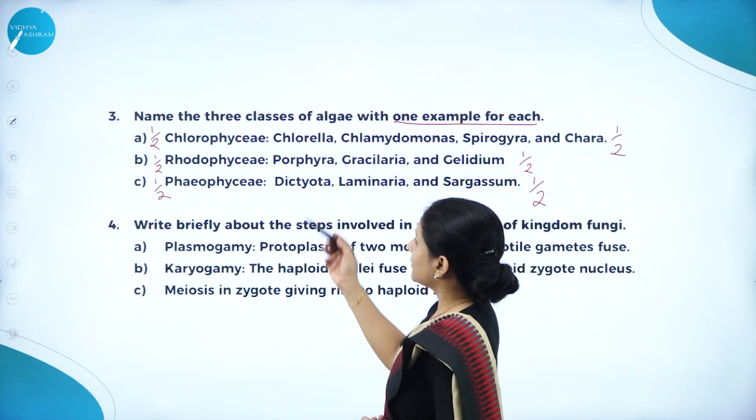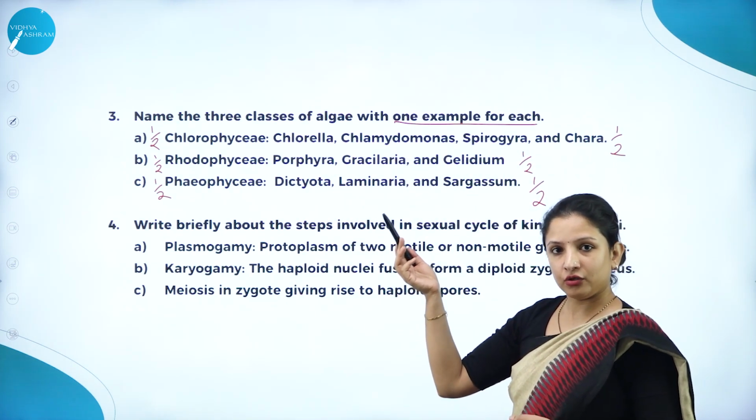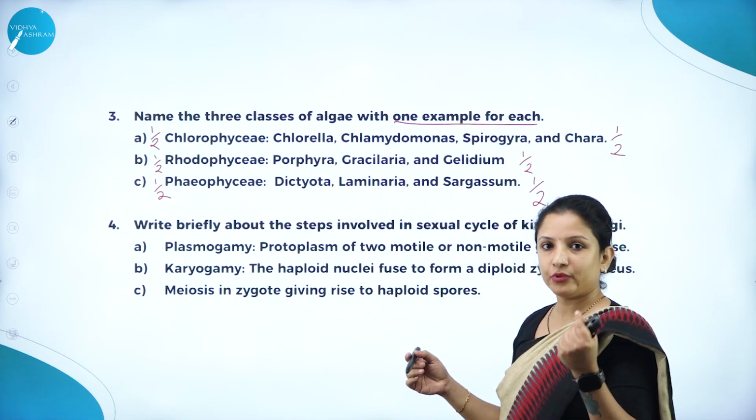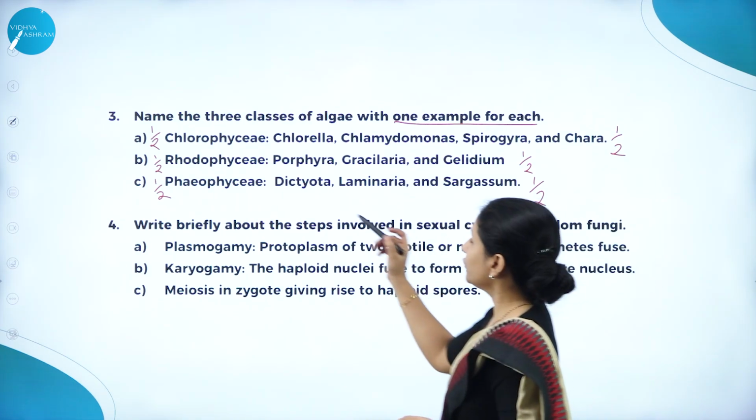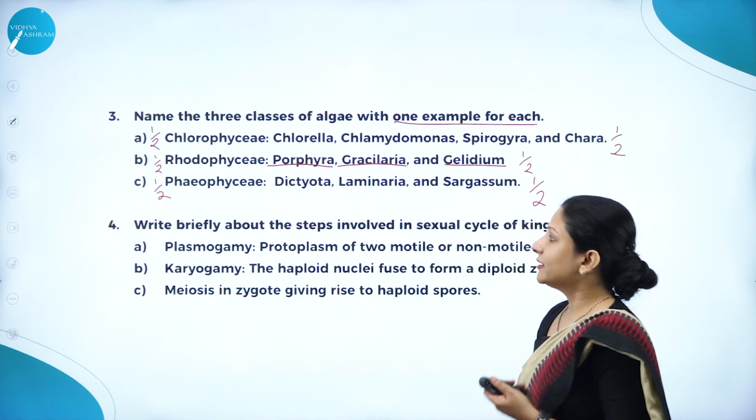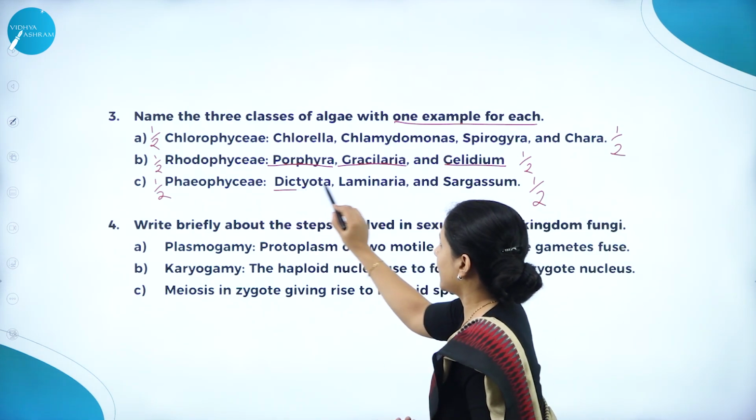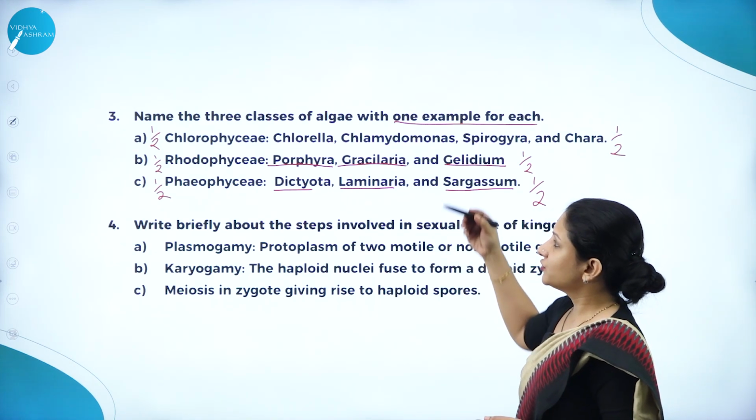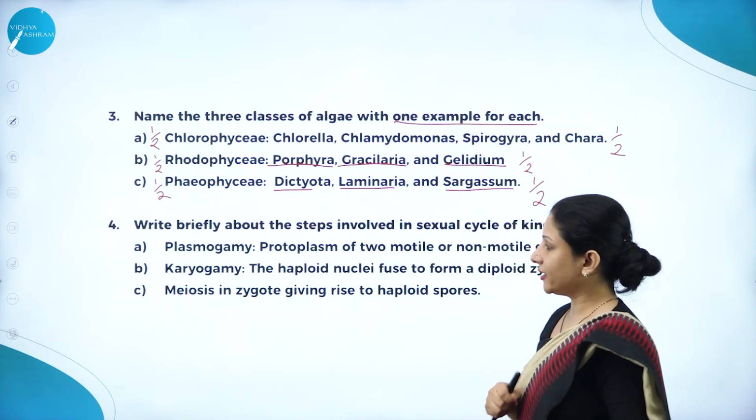Chlorophyceae, the examples are Chlorella, Chlamydomonas, Spirogyra and Chara. Any one you can write. Chlorella is easy to remember: Chlorophyceae, Chlorella. Rhodophyceae are the red algae. So you have Porphyra, Gracilaria, Gelidium. Then Phaeophyceae: Dictyota, Laminaria and Sargassum. These are the examples. Any one example you have to write. This is also one of the most common questions that keeps appearing in the exam.